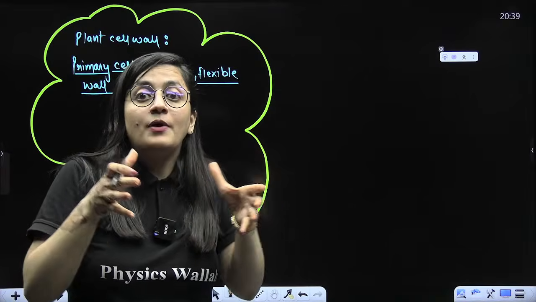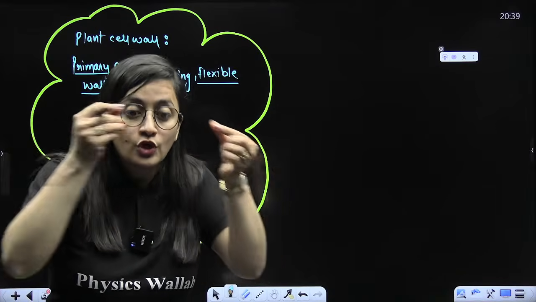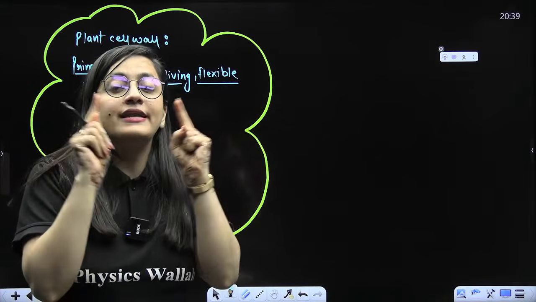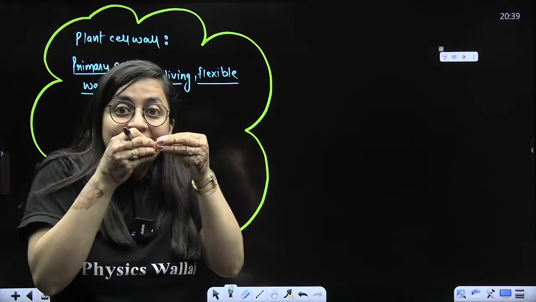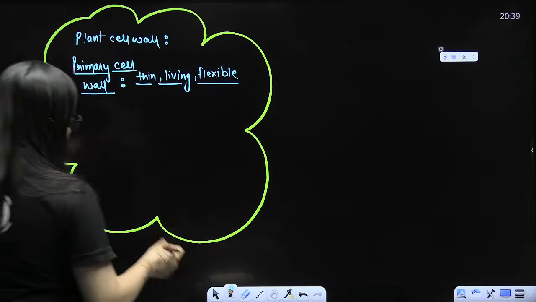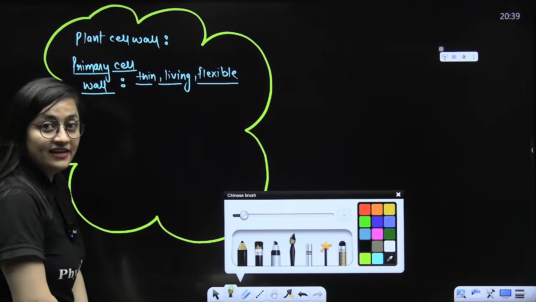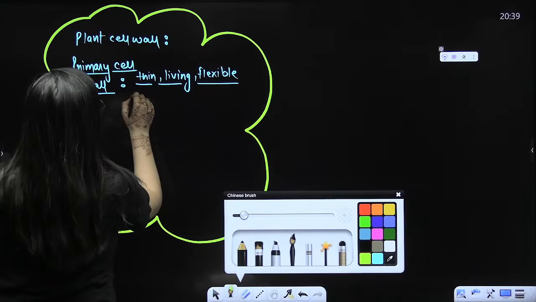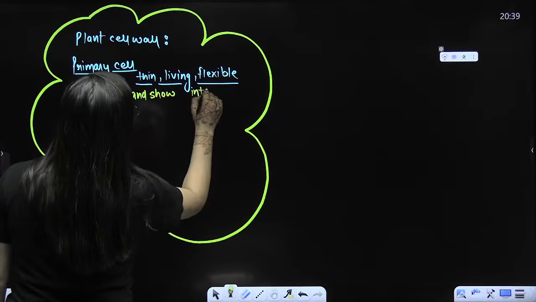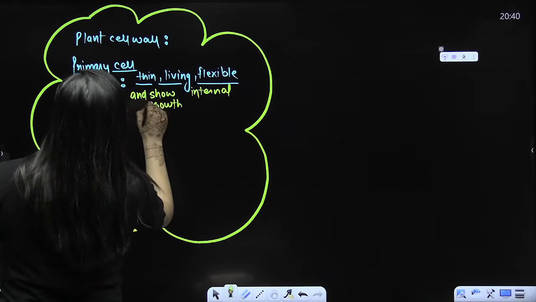Initially, when you talk about a newly formed plant cell, which is capable of growth, you will see a thin outer layer that will expand. That thin outer layer is nothing but the primary cell wall. So it is thin, it is living, it is flexible and shows internal growth. Here you will see intussusception. That word you have to remember, guys. So that will show internal growth.